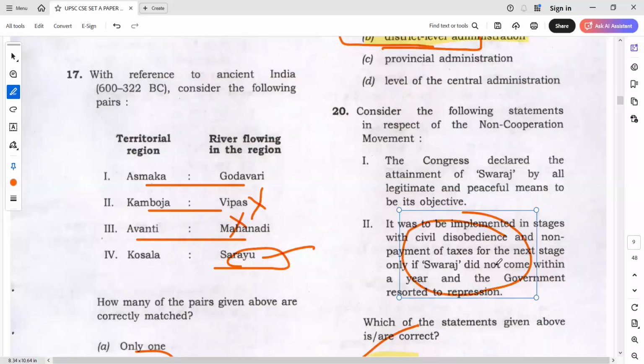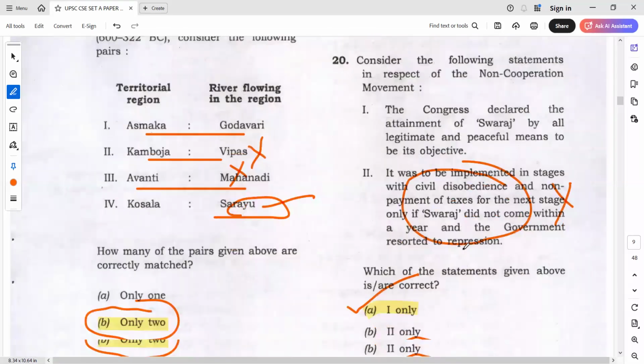This is exactly the statement given by Gandhiji. This is not the statement. So this statement is nowhere there. The statement clearly says that if non-payment of taxes is adopted as one of the objectives of the non-cooperation movement, Gandhiji said that we will achieve Swaraj within 1 year. This is what he said. So this statement does not make any sense with respect to what Gandhiji said. So I feel, Bright sir and I discussed about this, and we feel that definitely the answer will not be both. The answer will be one only in this. Okay.